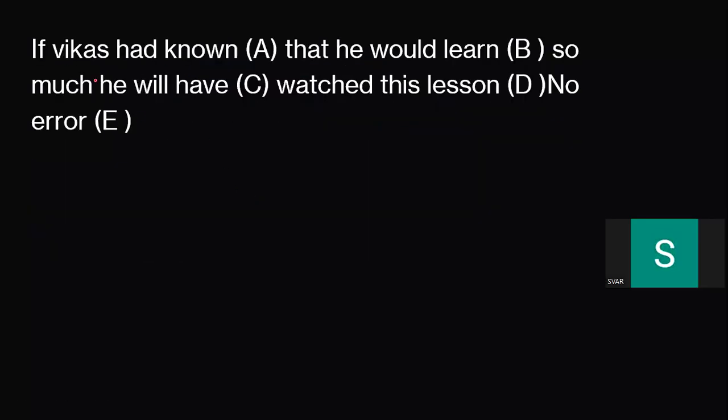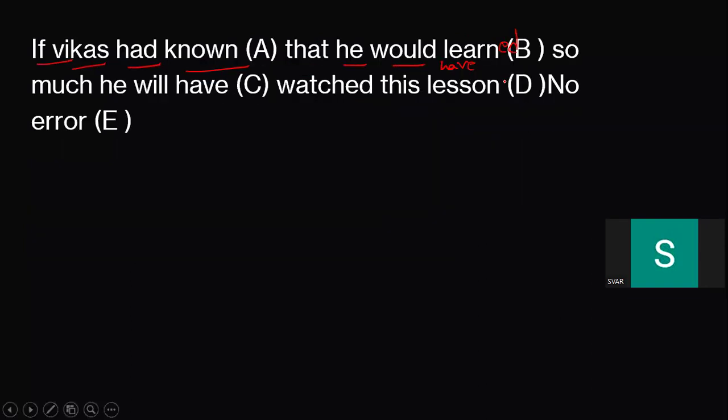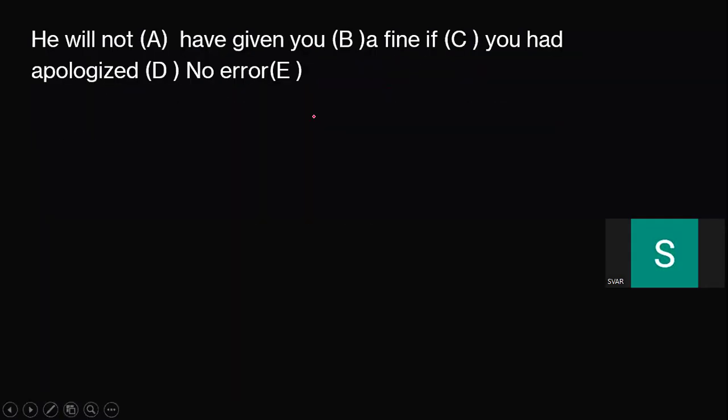Let's see if we are following. If subject had v3 and subject would, there is something missing. What is that? Have. Would have learned, would have v3. See, subject would have v3, and we are missing that: he would have. Okay, he will not have given a fine if you had, no. Okay, if you have apologized.